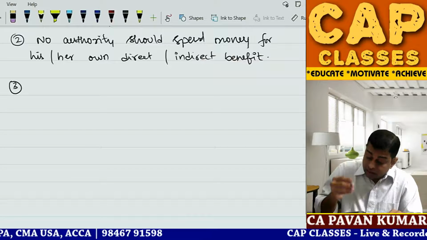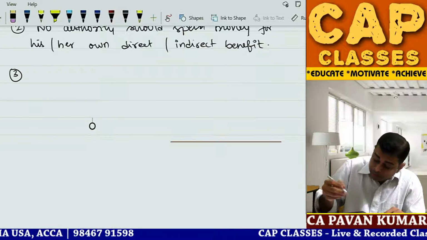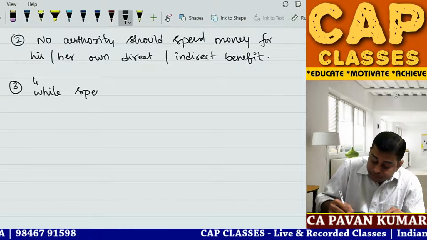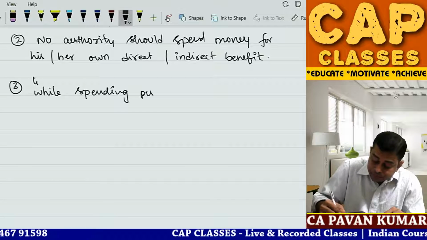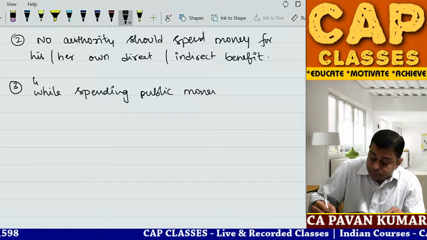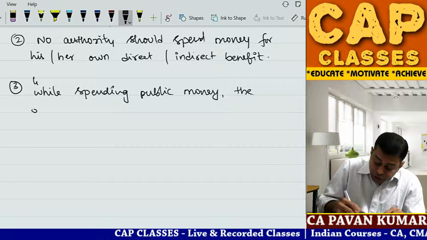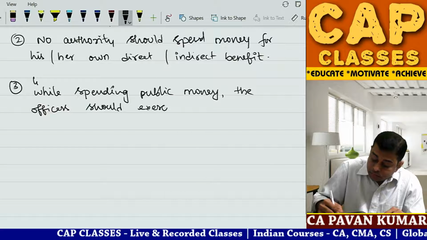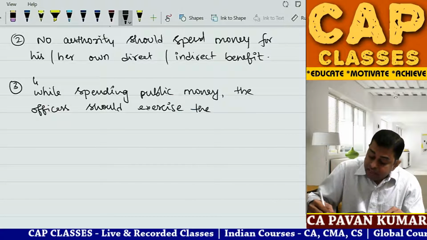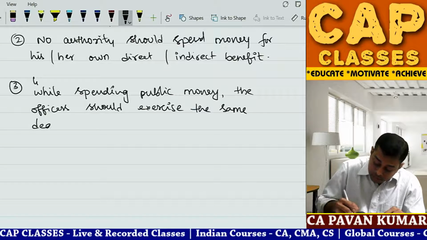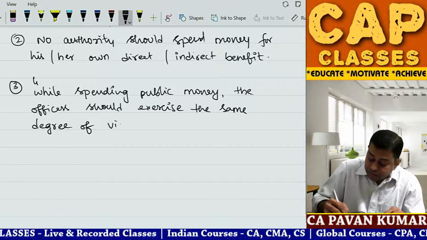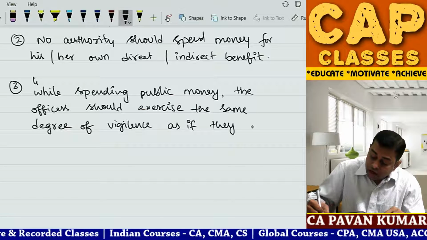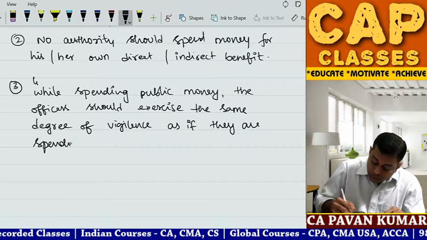Three. While spending public money, the officers should exercise the same degree of vigilance. Write down: the same degree of vigilance as if they are spending their own money.